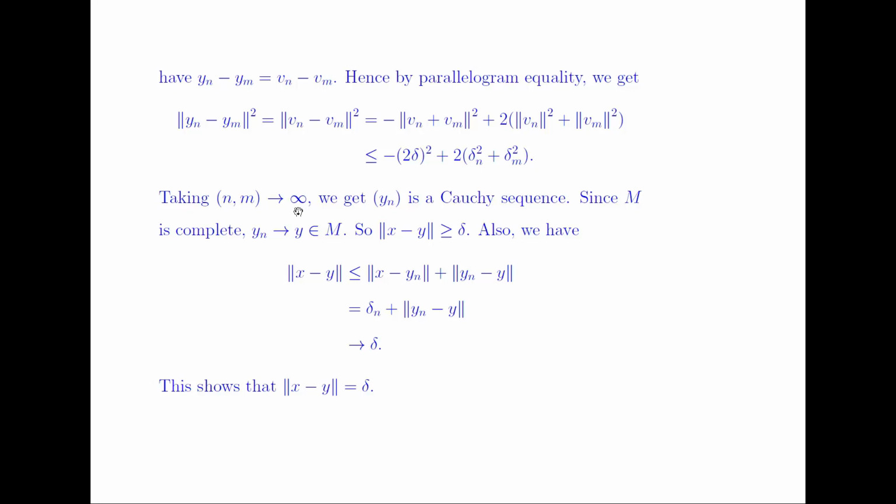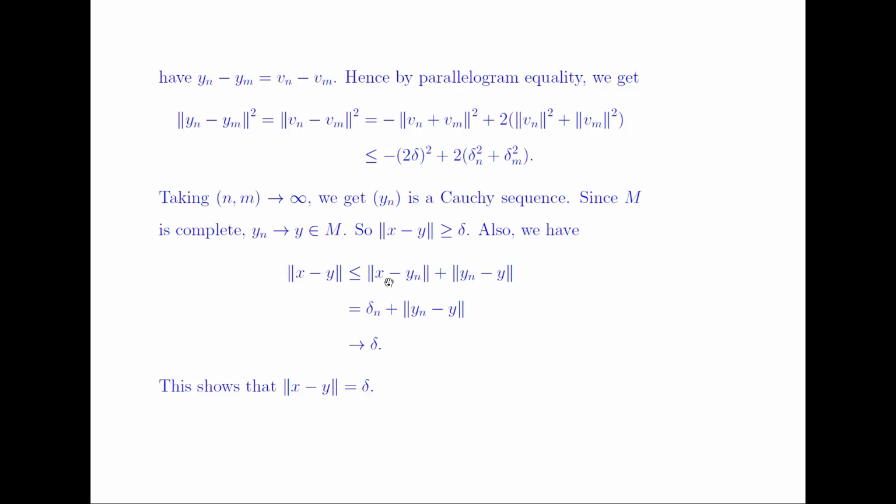Now taking n and m converging to infinity, we get that the sequence y_n is a Cauchy sequence. And since M is complete, y_n converges to some element of M, say y. So we have the norm of x minus y is greater than or equal to delta. We also have the norm of x minus y is less than or equal to the norm of x minus y_n plus the norm of y_n minus y, by using the triangle inequality.